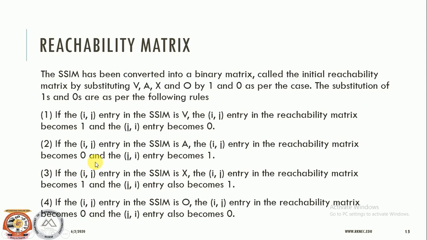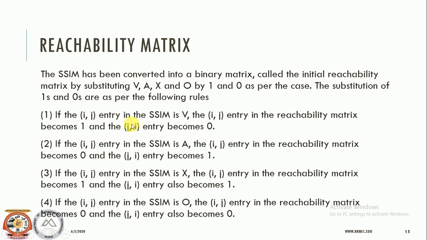Now we have to convert this. So how are we going to convert this? Listen, you can see from here that if the ij entry, meaning variable i across variable j, in the SSIM is V, V means i and j are related in a way that i is related to j but j is not related to i. Then in the reachability matrix the entry will become 1, meaning V will be replaced by 1,